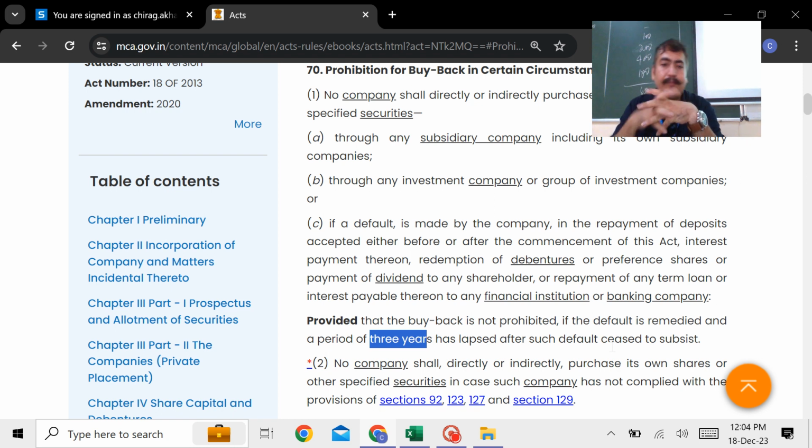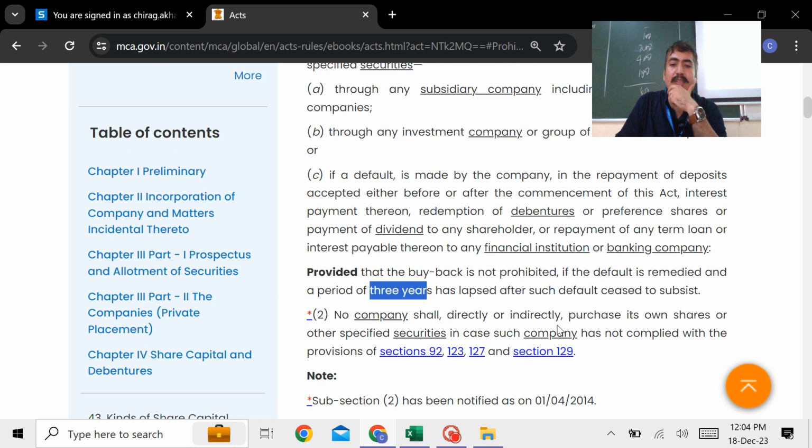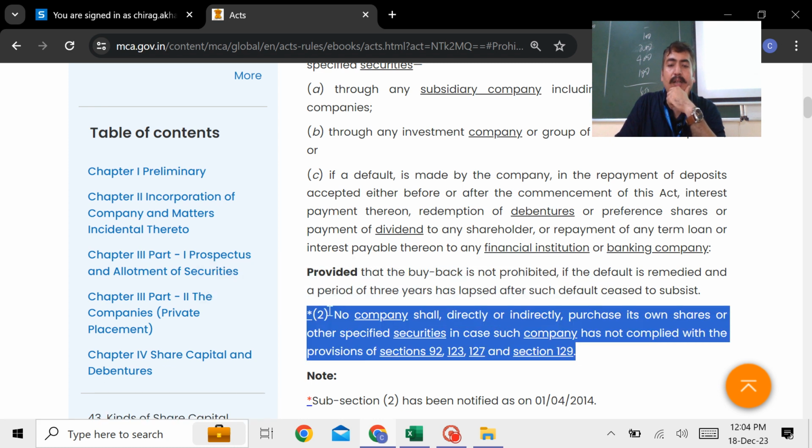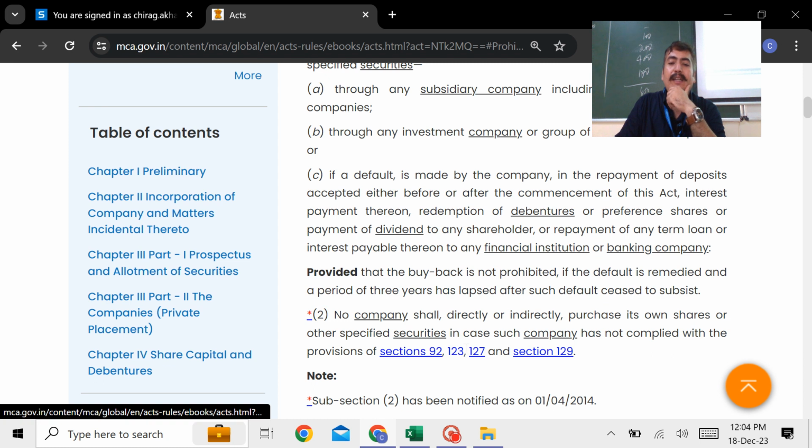So guys, this is crystal clear that indirectly or directly, you cannot buy your own shares. You know that? This is nothing but if you have not complied with 92, 123, 127 and 129, then again it is prohibited. Now what is 92? If you have not filed your annual return. 123, you declared the dividend but not paid in time. 127, you failed to pay the dividend and penalty imposed. 129, preparation of the financial statements as per Schedule 3.